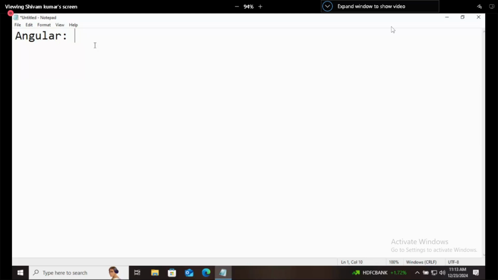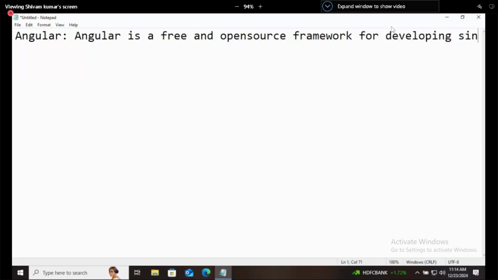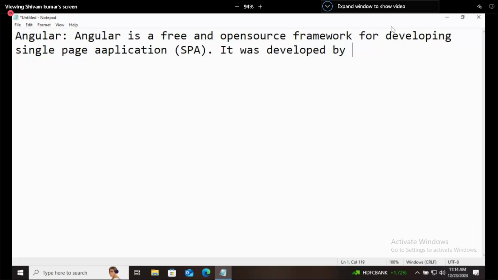At that time also, we gave a rough idea about Angular, and we said that Angular is a free and open source framework for developing single page application. It was developed by Google, right?